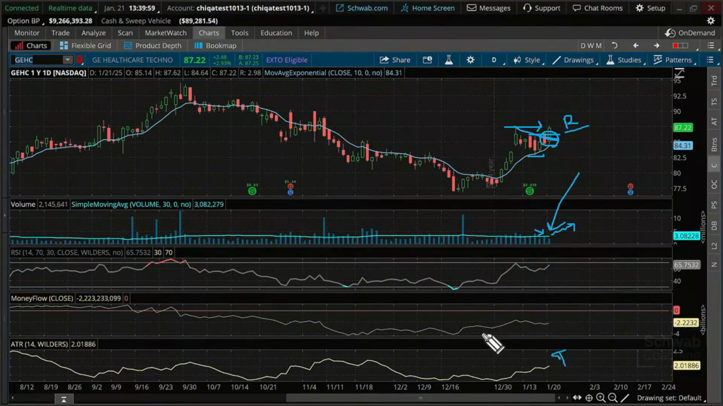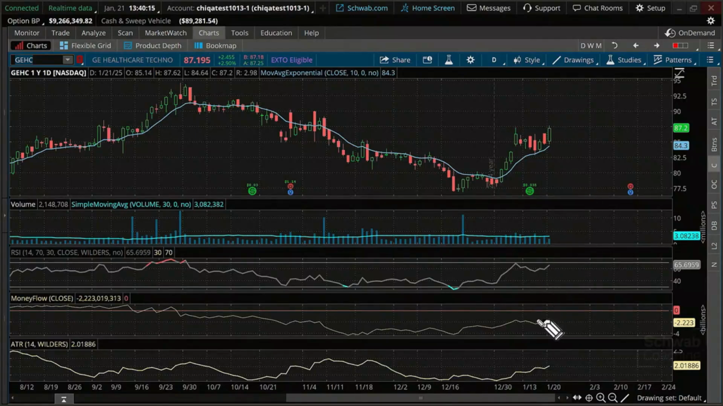The money flow is just barely starting to creep up. So keep an eye on this as well. The money flow could be of interest to us too, but we're watching it carefully. It has not broken a new high, the money flow, yet prices have broken a new high over here today. Question mark. Volume is in question.